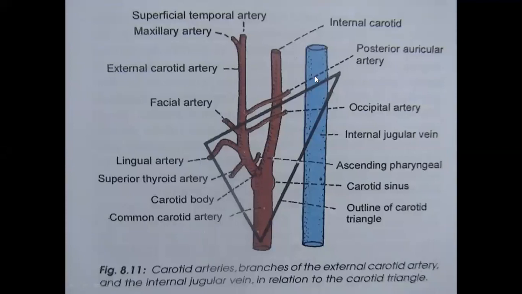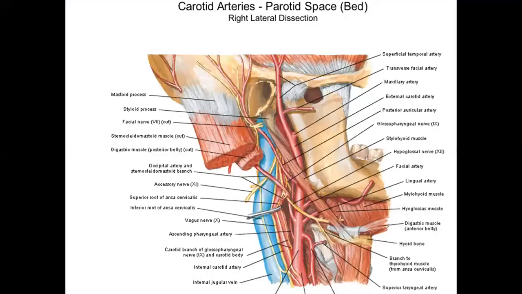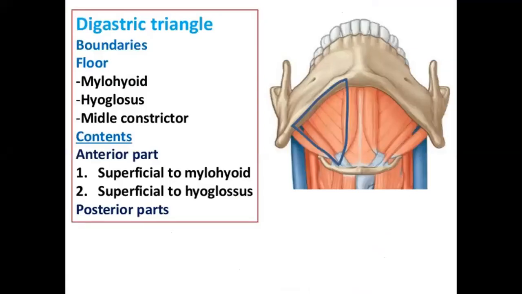Now the internal jugular vein unites with the subclavian vein and forms the brachiocephalic vein, and two brachiocephalic veins unite and form the superior vena cava. Then ansa cervicalis, I'll tell you in detail at the end of this lecture, because that is a separate question. That is also a content of the carotid triangle. In the applied anatomy of the carotid triangle, I told you a sudden turn of the head can cause syncope because of stimulation of the carotid sinus, and carotid sinus syndrome can be there. A patient with tachycardia can be relieved by massaging the carotid sinus.